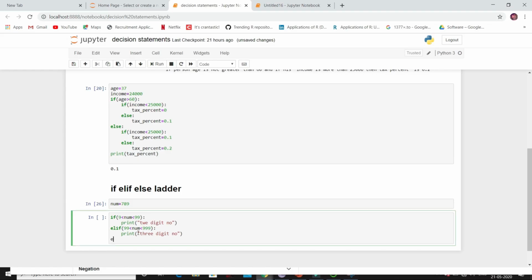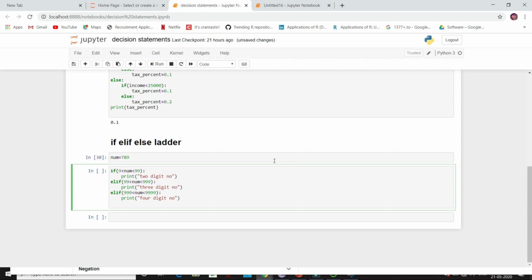Again, I will use elif because I want to check whether the number is a 4-digit number or not. If it has to be a 4-digit number, it has to lie between 999 and 9999. So if it lies between 999 and 9999, then it is a 4-digit number, so I will print 4-digit number.